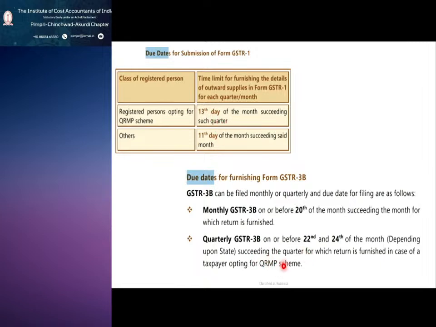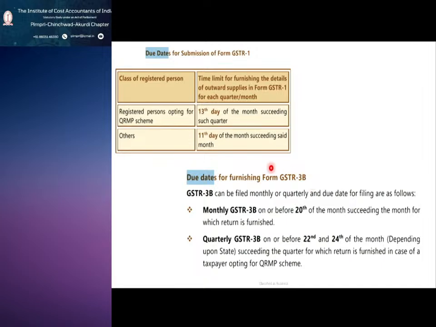For a casual taxable person, if you are writing, you have to mention that if the person opted for the QRMP scheme, it is the 13th day of such succeeding quarter; for others it is the 11th day. Same way GSTR 3B. We can say it is a summary return.